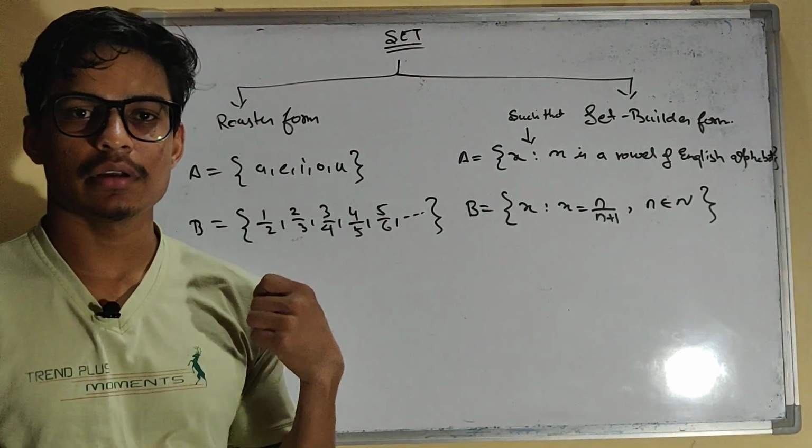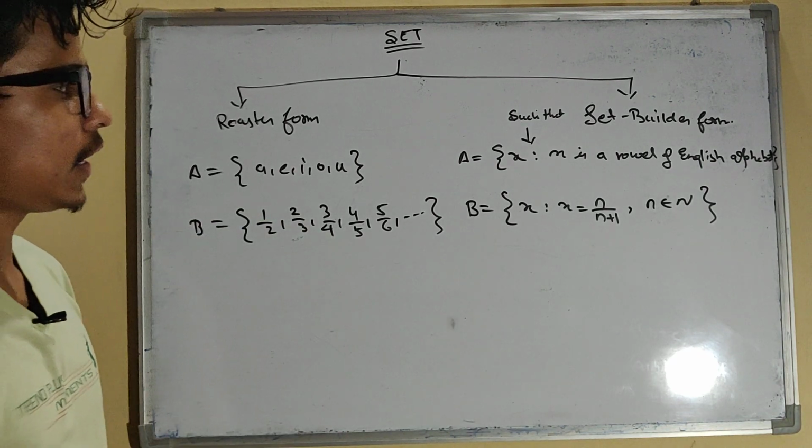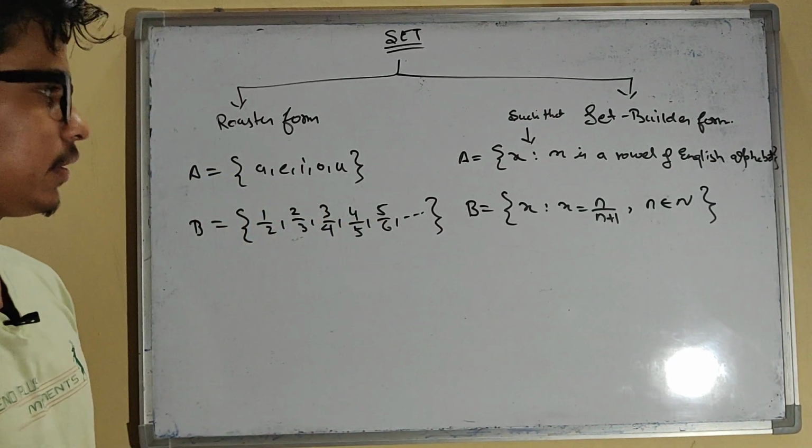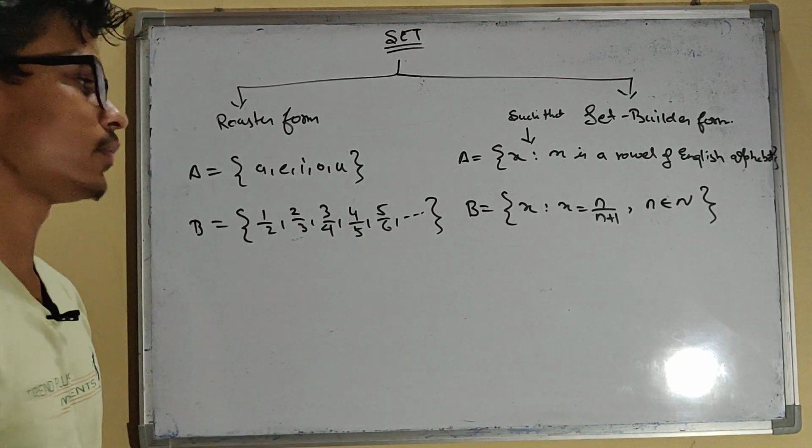It is possible they will give you a set in set builder form and ask you to convert it into roster form. So how can you do this?